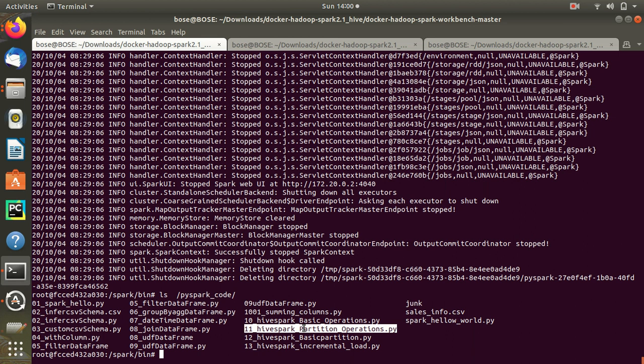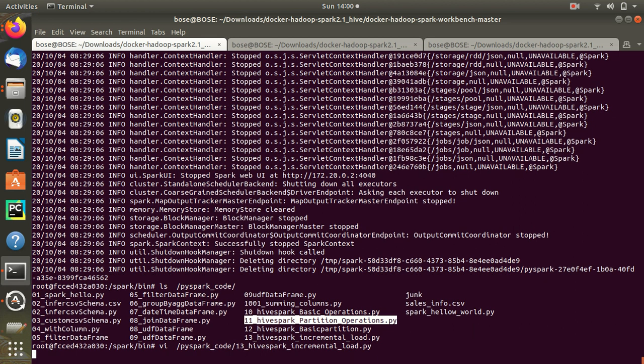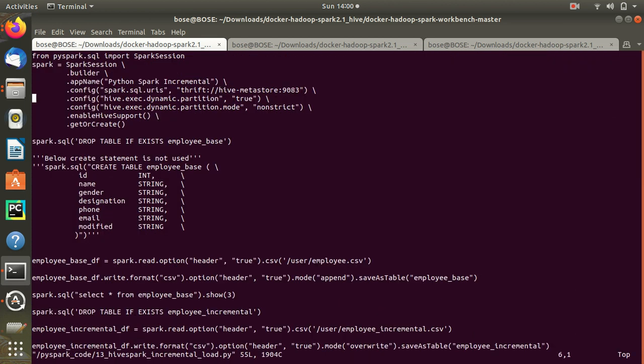And just for the information, whatever we were doing here, this dot SQL, is called Spark SQL. So you are running SQL on Spark, fine.